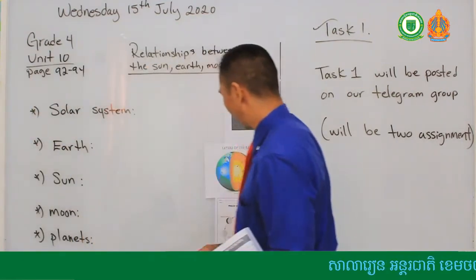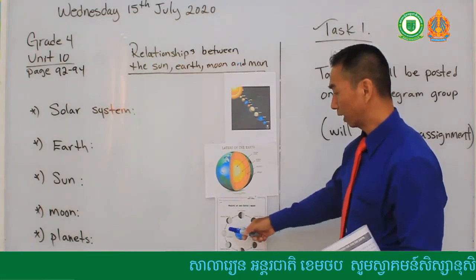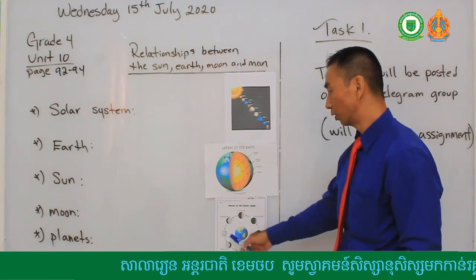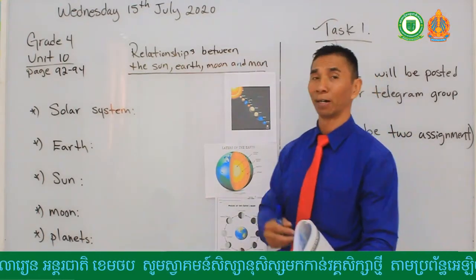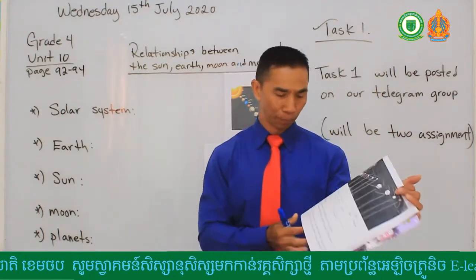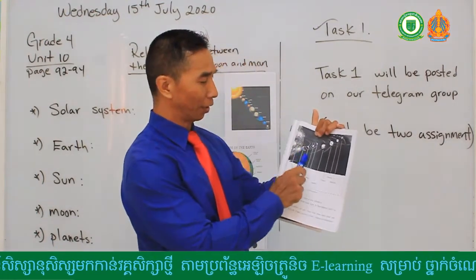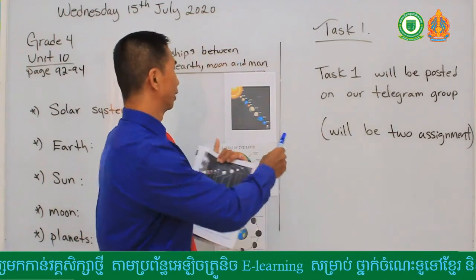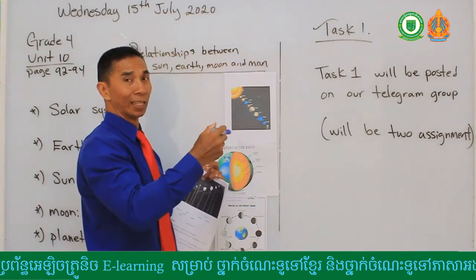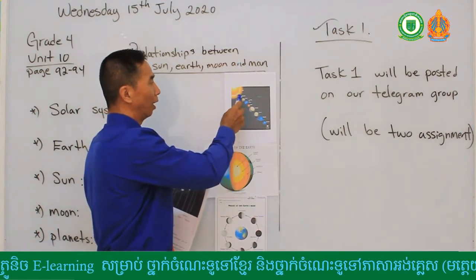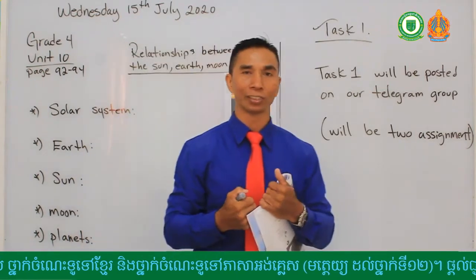And also here I have the phases of the Earth's moon. How each moon, when it rotates around Earth, there are different viewings and different phases of the moon. We will study about that later. For now, can you please turn your book to page 94? And page 94 also has a picture of our solar system. The solar system is a system which includes the sun and all the planets within it. How many planets do we have in our solar system?